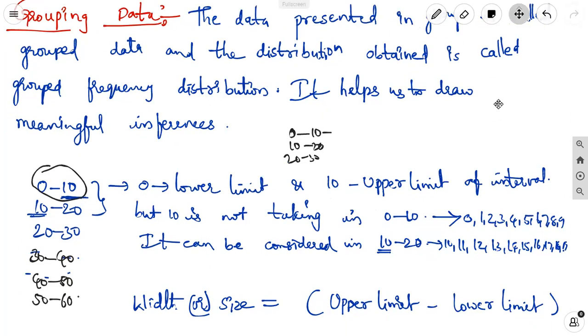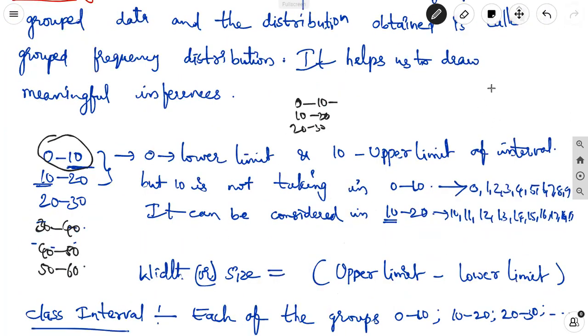Suppose in a class there are 60 students and we conduct a mathematics exam for 50 marks. Each and every student secures different marks, but it is not easy to write them in a normal frequency distribution table.